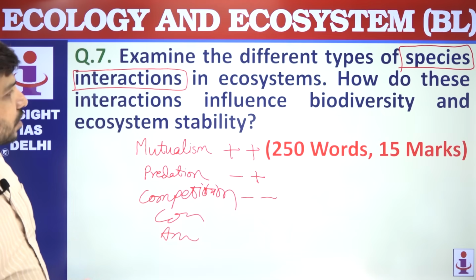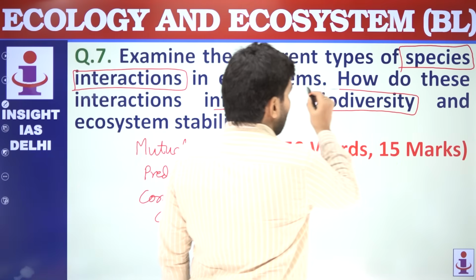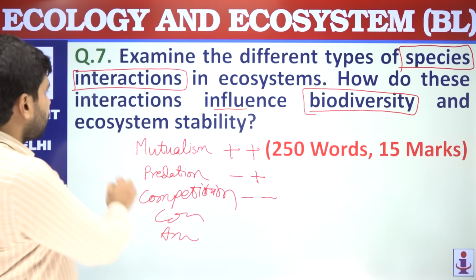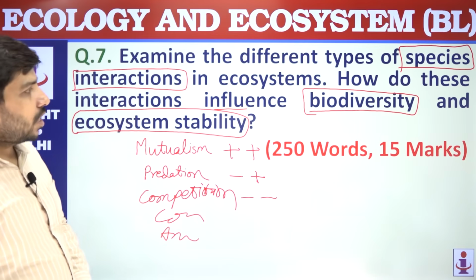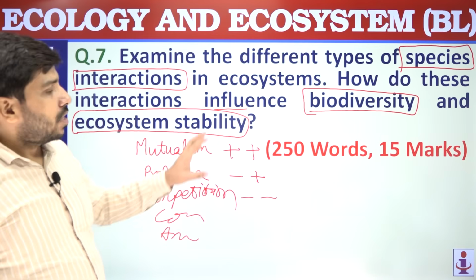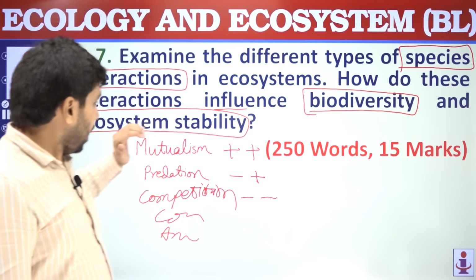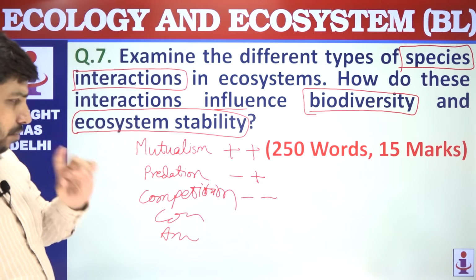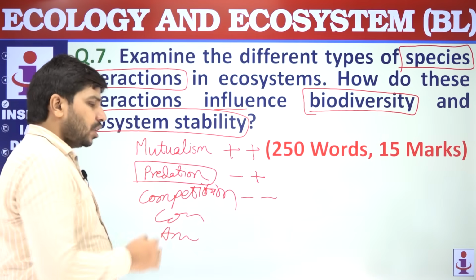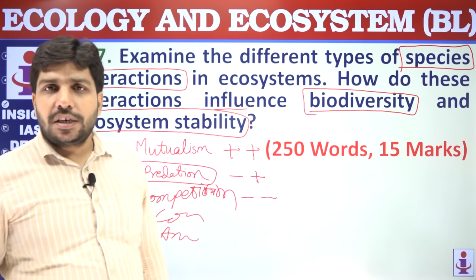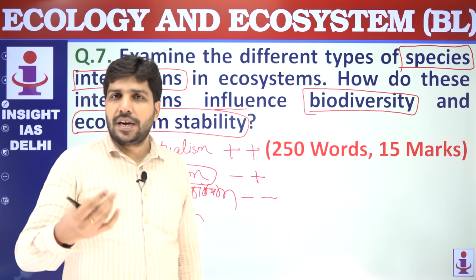How do these interactions influence biodiversity? You need to establish the connection of species interactions with biodiversity and ecosystem stability. You need to establish a relation between species interactions with biodiversity and ecosystem stability. Again, you can give example of predation. In predation, you can give example of tiger and rabbit. Very common example of predation, tiger and rabbit.